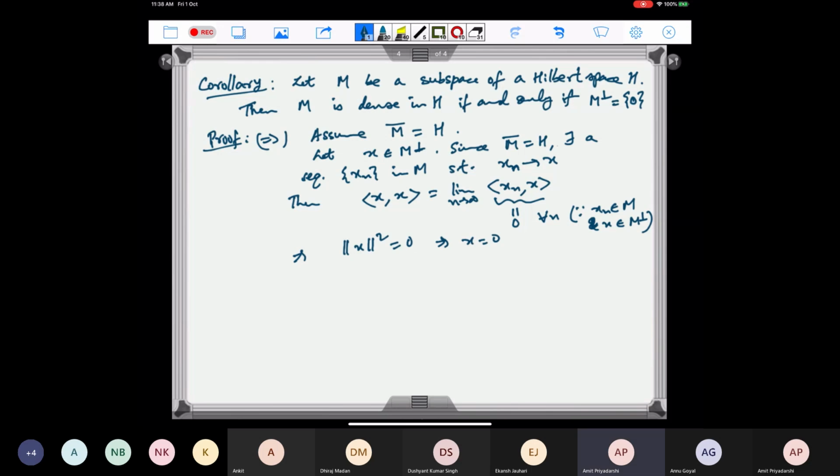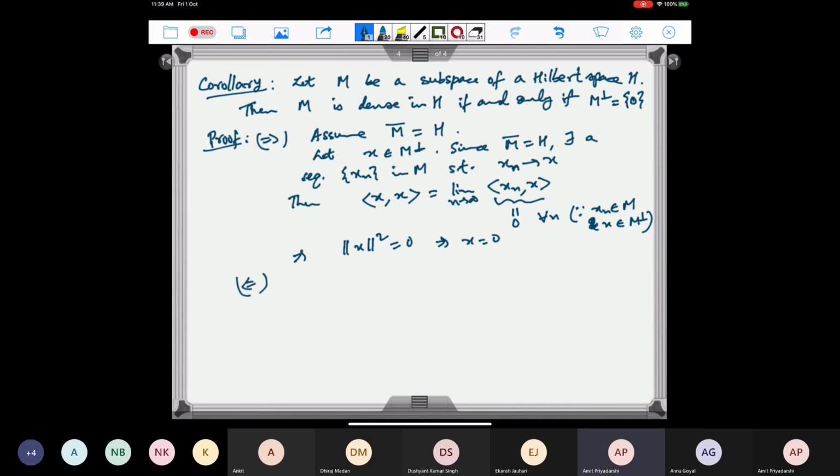In fact, you can see that this proof also shows that the orthogonal complement of a subspace is equal to the orthogonal complement of its closure, or for any subset also. So S perp and S closure perp are the same. So if M is dense in H, then the orthogonal complement of M is the same as the orthogonal complement of M closure, which is the orthogonal complement of H, which is 0, we know. So you can see this like that also.